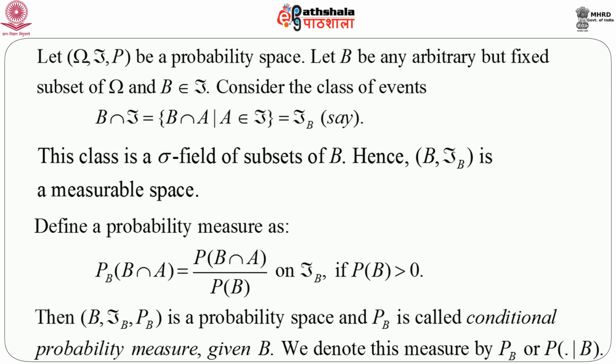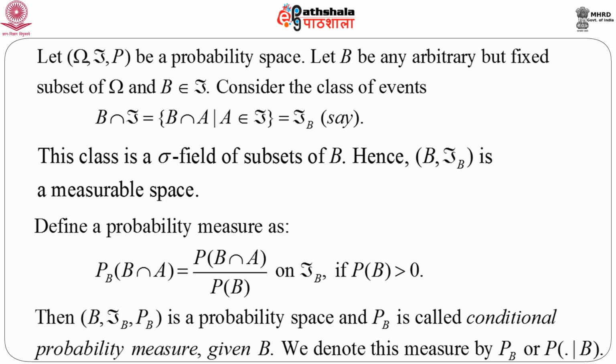This ensures that B plays the role of omega in the original probability space. So, (B, script F_B, P_B) is a probability space, and P_B is the probability measure defined on this space.